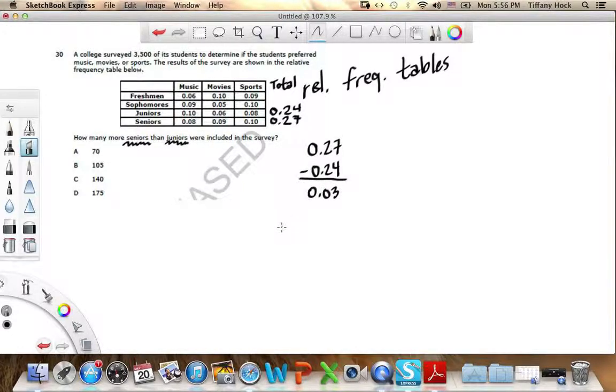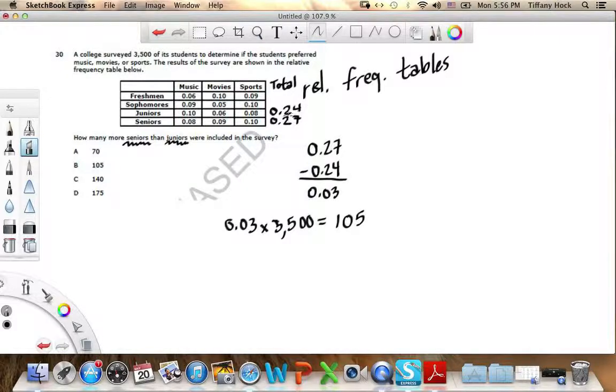So we take 3% of 3,500, we multiply 3,500 times 0.03. That's going to give us a total of 105, and you would just type this straight into your calculator.